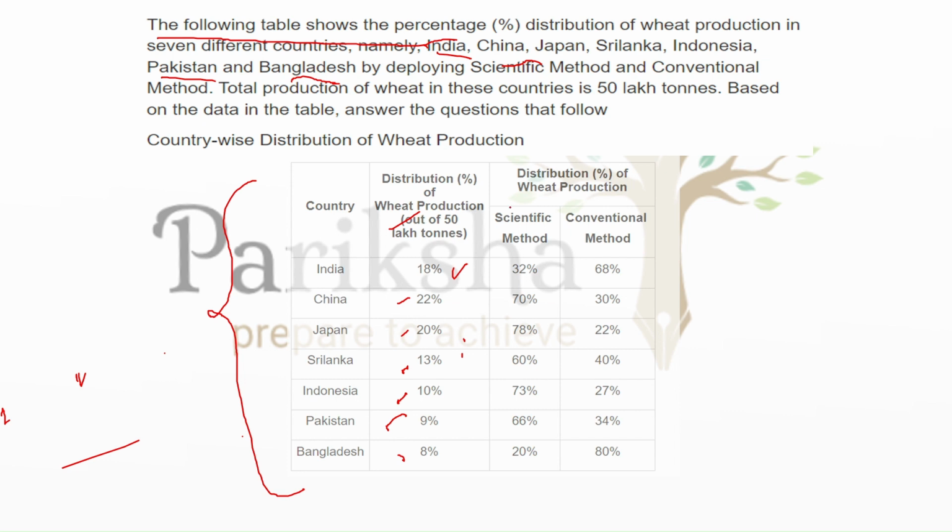The two methods, scientific and conventional, tell us how much of, say, an 18% share of the total 50 lakh ton is produced through the scientific method and how much through the conventional method. Similarly, the table shows China's production by scientific and conventional method, and for the other countries as well. Now let's come to the questions.